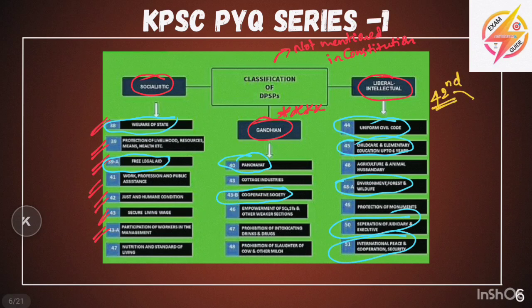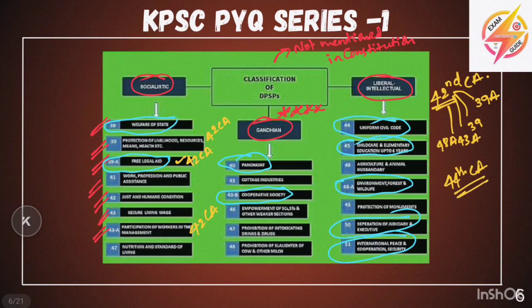In this, 4 new articles were added: 39A, the free legal aid, then 39, 43A and 48A. These 4 have been added from the 42nd constitutional amendment. And the 44th constitutional amendment added one article, that is Article 38.